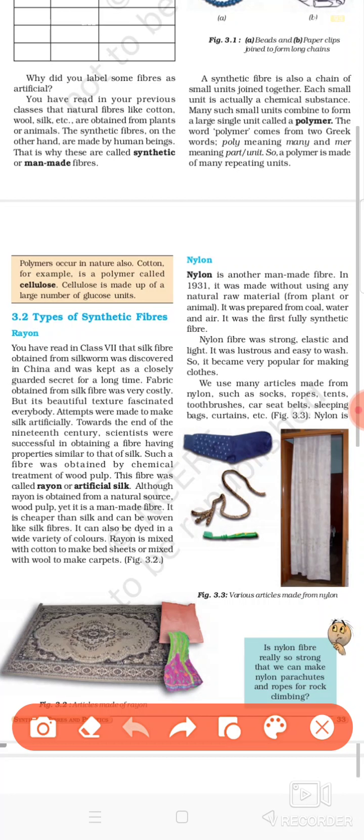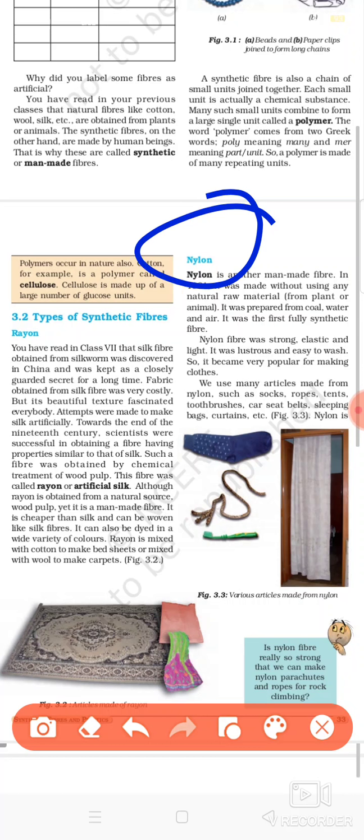Now where it is used, basically it is used in bed sheets, in the curtains, in the different kinds of the clothing materials, in the dupattas, in the pillow covers, in the carpets it is used. Okay, and this one is a synthetic fiber obtained from the wood pulp.